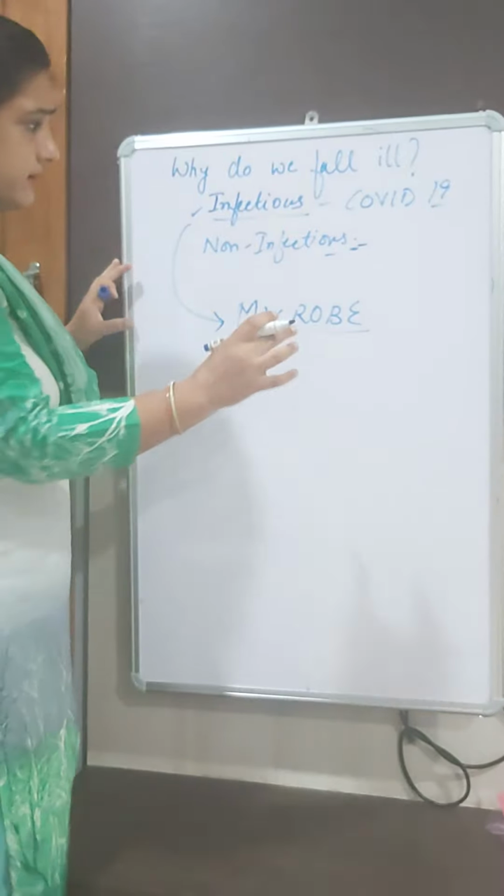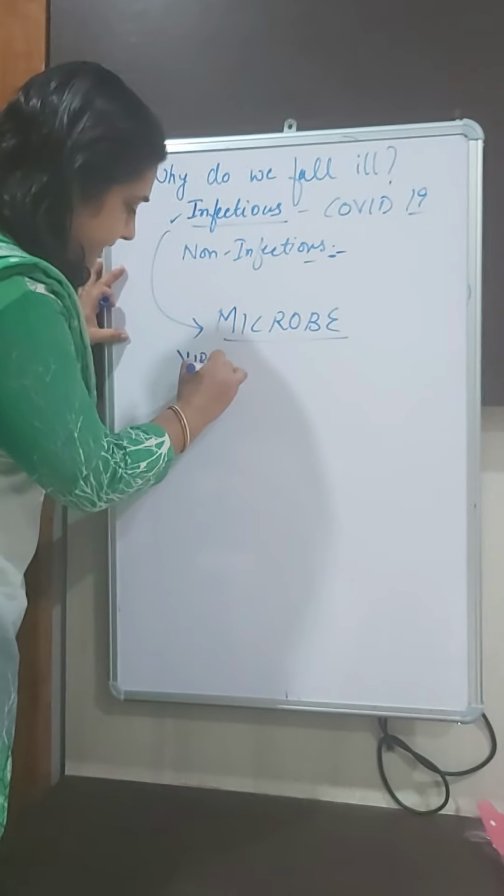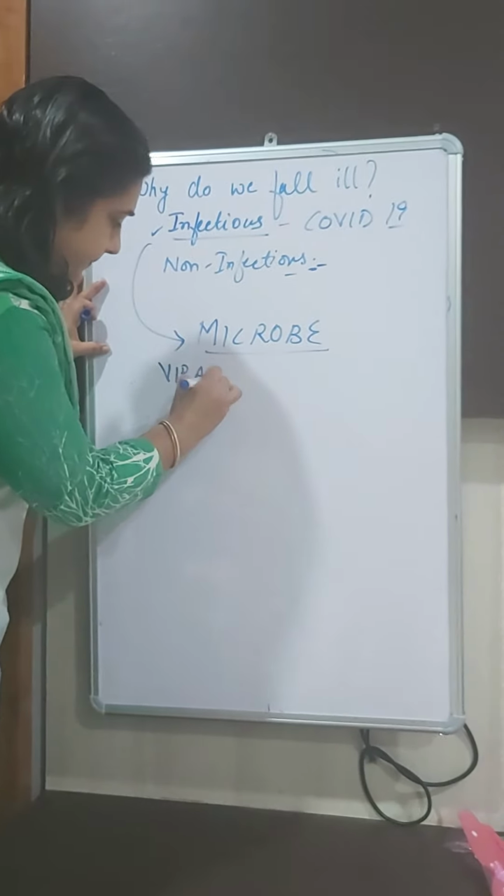Now we'll study a little detail of the infectious diseases. We have viral diseases, we have bacterial diseases which are caused by bacteria, we have protozoan diseases, we have fungal diseases, and we have worm diseases. These are the 5 categories on the basis of the types of infectious diseases.